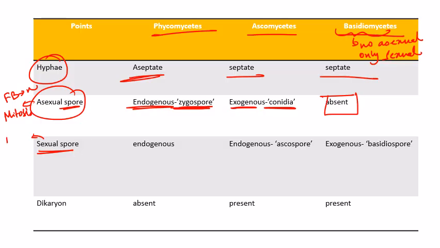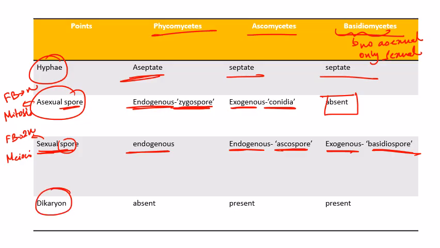If the fruiting body is diploid, the spore, which is always haploid, must be produced by meiosis. So let's revise what the three types were. Under Phycomycetes, the sexual spore is endogenous, right? In case of Ascomycetes, the sexual spore is endogenous, and we are calling it ascospore. And in case of Basidiomycetes, the sexual spore is exogenous, and we are calling it Basidiospore.